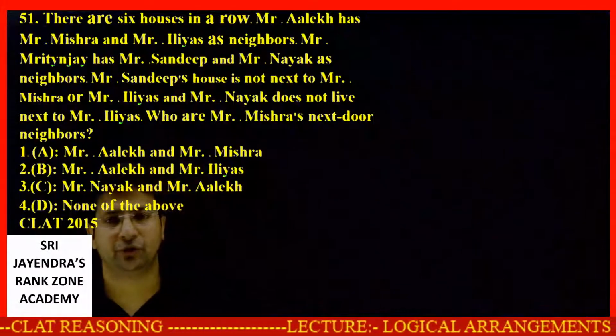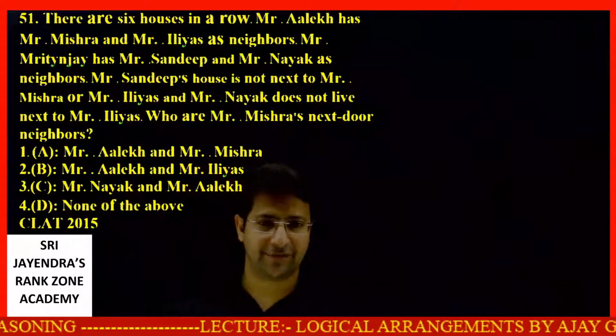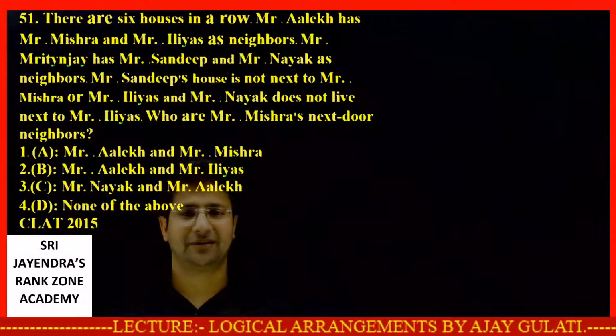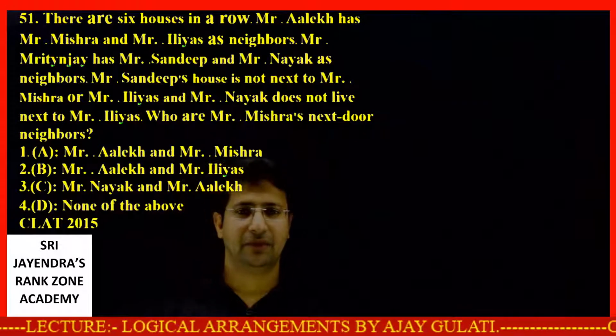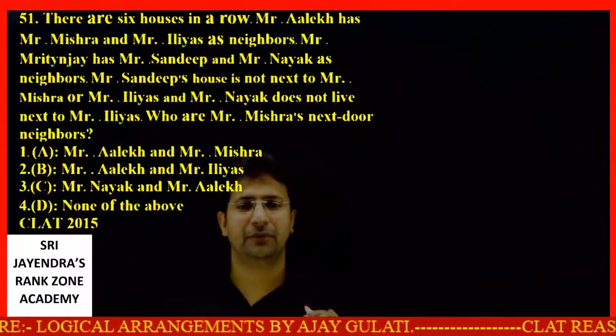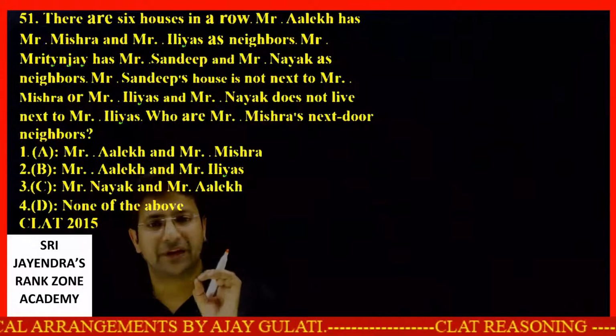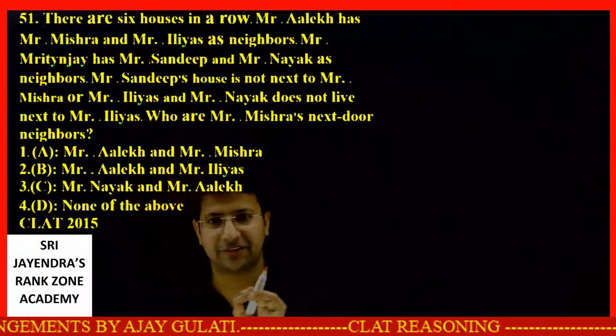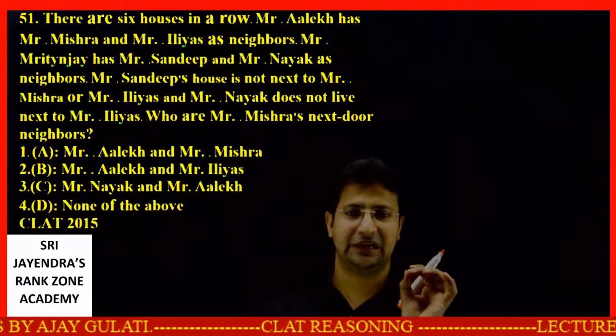Next question, friends. See what is the next question we have, dear students. There are 6 houses in a row. Mr. Alek, Mr. Mishra and Mr. Ilyas. Mr. Alek has Mr. Mishra and Mr. Ilyas as neighbors.